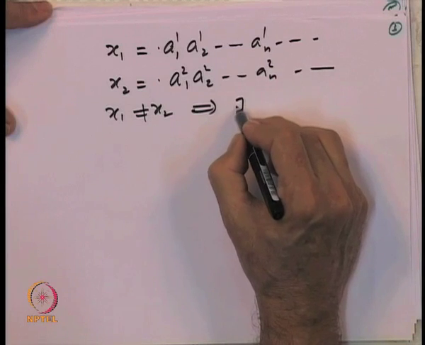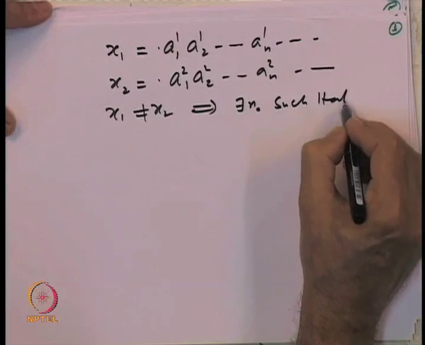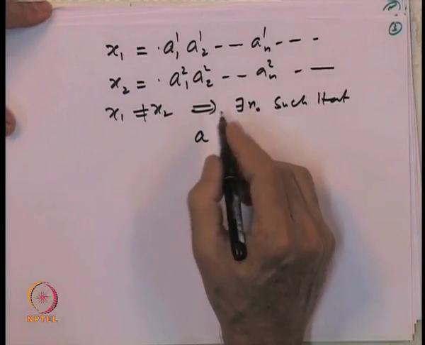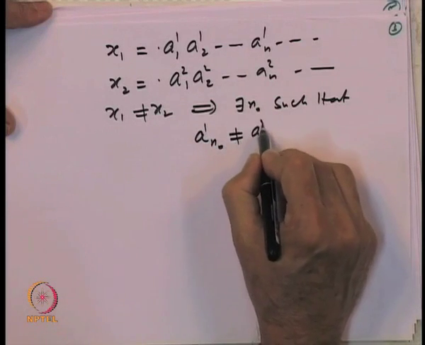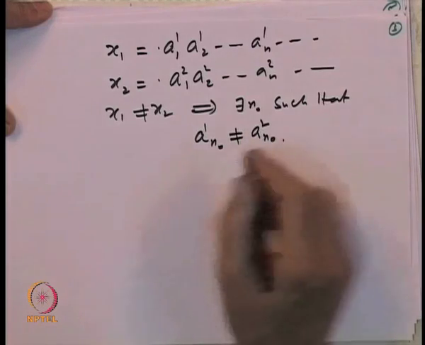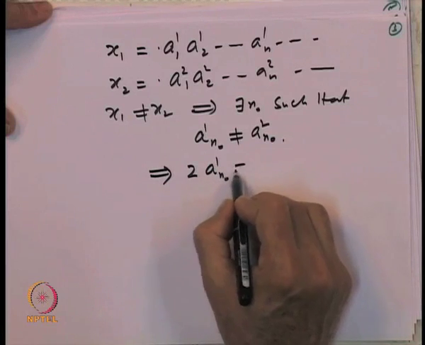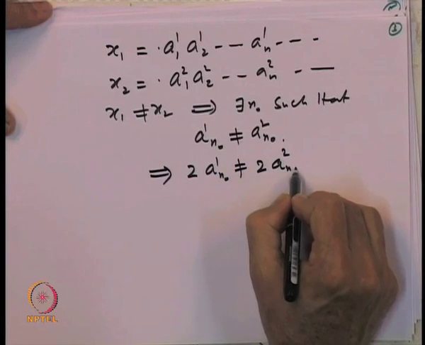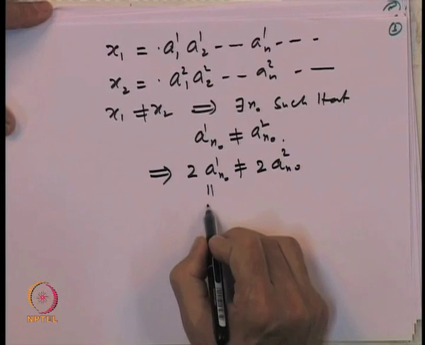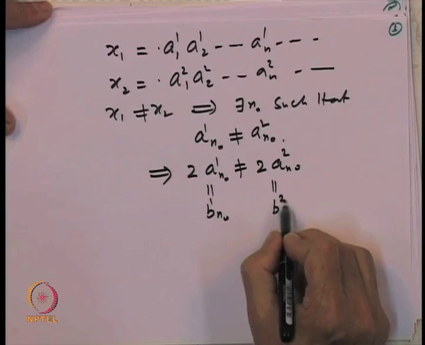That implies there exists some stage n_0 such that a_1n_0 is not equal to a_2n_0, and that implies 2 times a_1n_0 is not equal to 2 times a_2n_0, that is, b_1n_0 is not equal to b_2n_0.